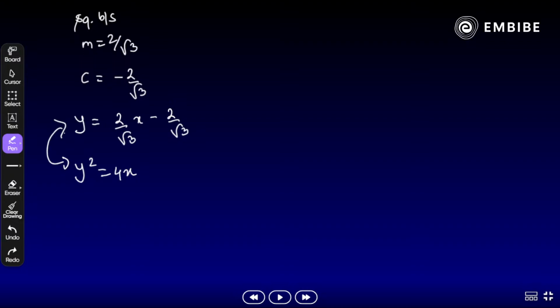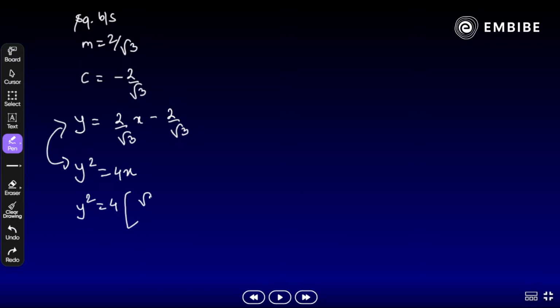We need to solve these two equations simultaneously, correct? Take a look here. Once we solve, we replace y square by 2 root 3x, or we have to just remove x. Yes, y square is equal to 4 times x, remove x, and we will get what?